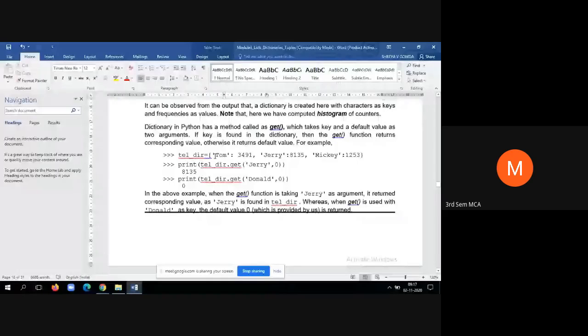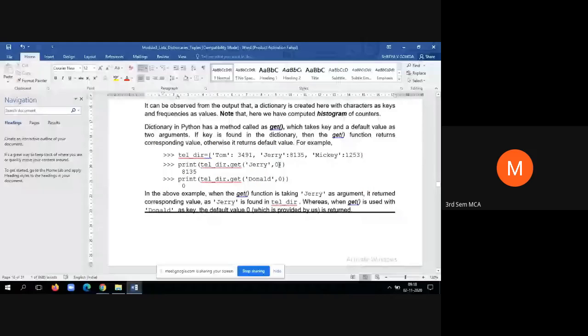If you get name dot get of Jerry, Jerry is the key. The first argument is always the key, and the second argument is the default value. Default value for Jerry is 0. That means if the key by name Jerry is already existing, retrieve the value of Jerry. If it is not existing, just display 0. That is the default value. So in the list, Jerry, whose value is 8135, will be retrieved by our get method.